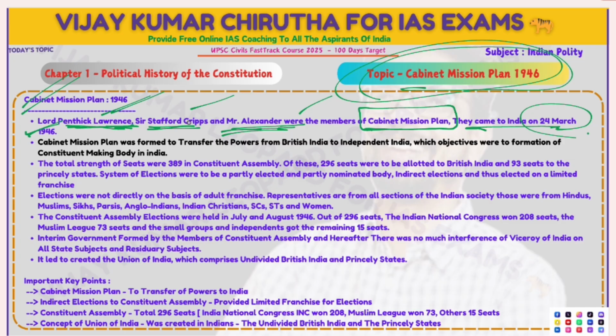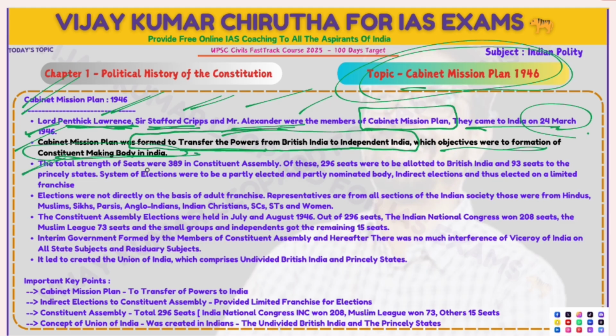Lord Pethick-Lawrence, Sir Stafford Cripps, Alexander: these three people were the members of the Cabinet Mission Plan. The Cabinet Mission Plan was formed to transfer the powers from British India to independent India. The plan's objectives included the formation of a constituent making body in India.